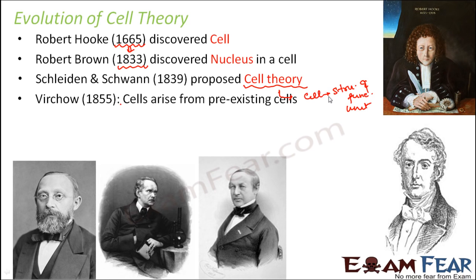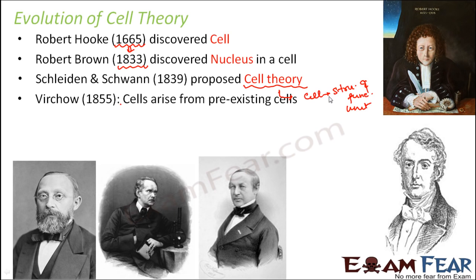That is a complete concept which needs to be taken separately. So we will talk about cell division in one of our later chapters. There we will see how cells actually arise from pre-existing cells. So you see, over a period of time, there were so many advancements related to cell. It was in 1665 when cell was first seen by Robert Hooke, and he named them as cell.